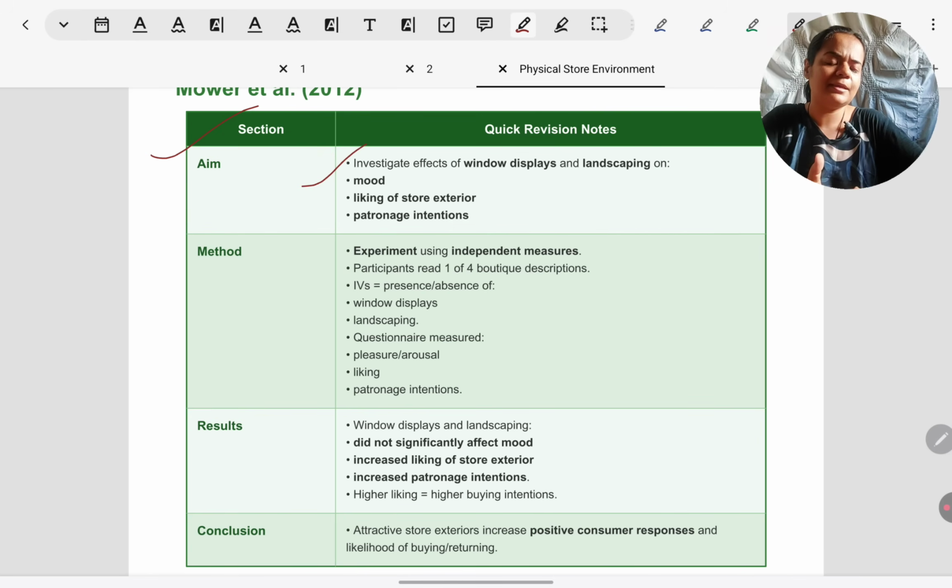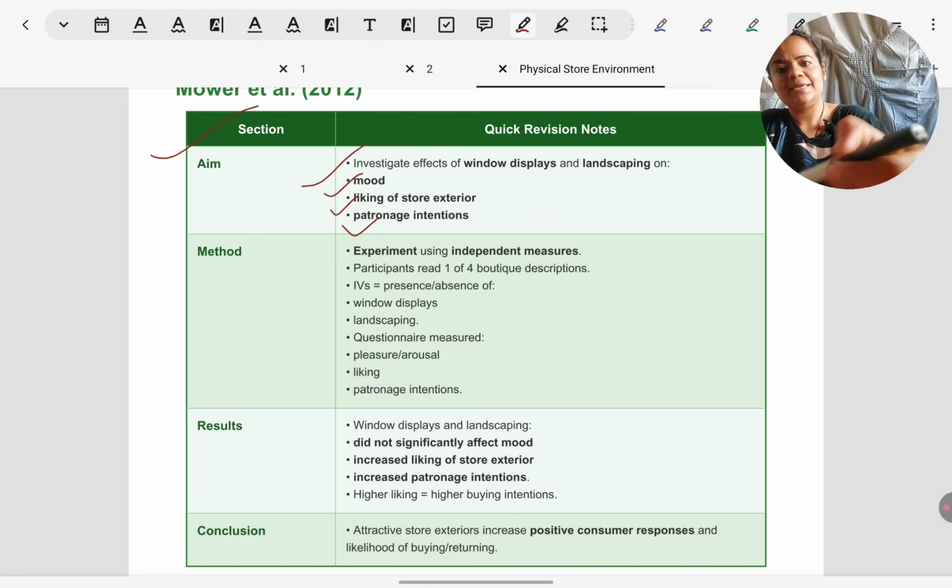Aim, as you have learned in AS, what is the purpose or objective of doing a study? They wanted to see how two aspects of store exterior, specifically window displays and landscaping, how these can influence three behaviors of customers: their mood, their liking of the store exterior, and their patronage intention. Patronage intention means would they become patrons of the store and recommend it to others, and would they revisit the store themselves?